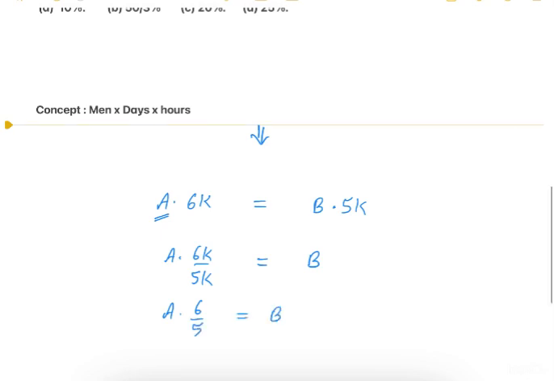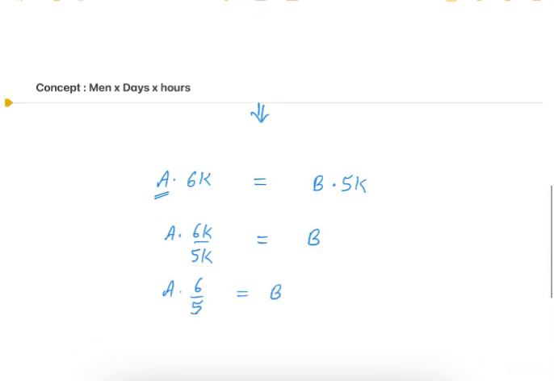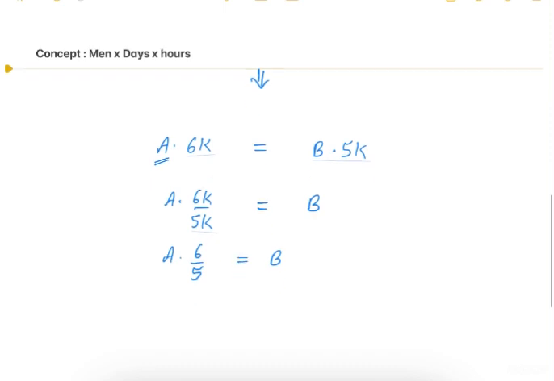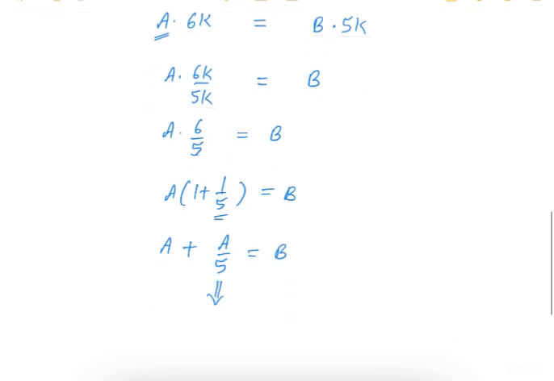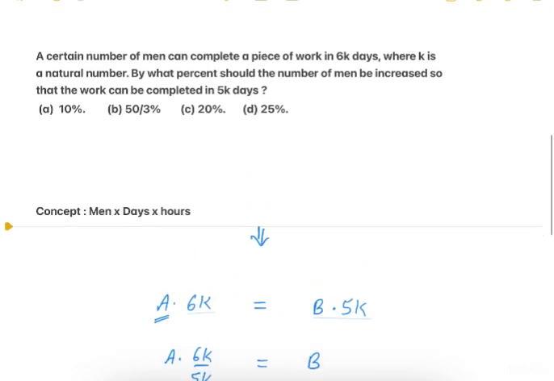So the value of B is equal to 6 upon 5 times A, that is 1 plus 1 upon 5, and this is the increment. Earlier we had A men, now we have A plus A upon 5, and this increase is equal to 20% of the original number. So the correct answer is option C, that is 20%.